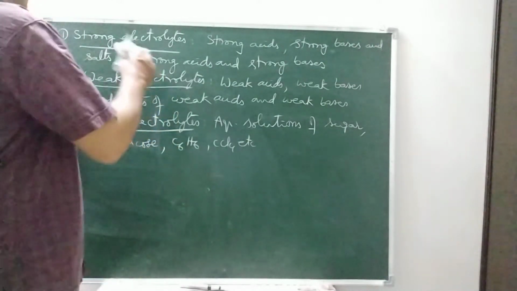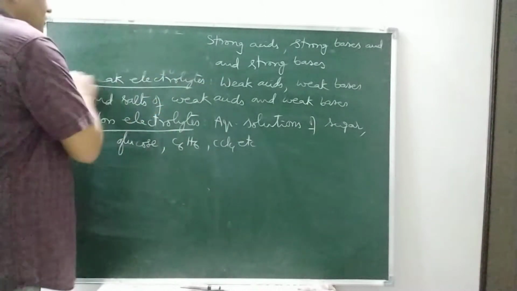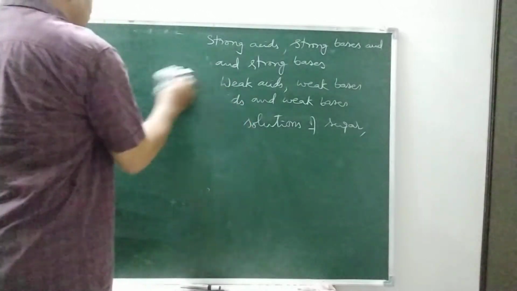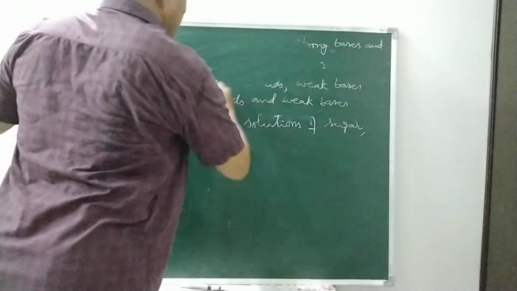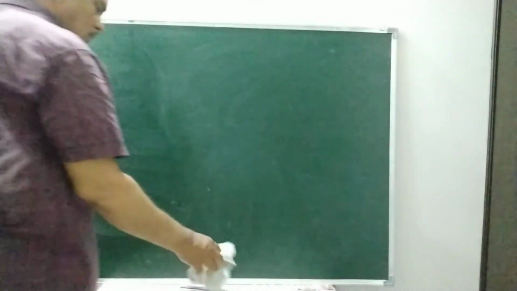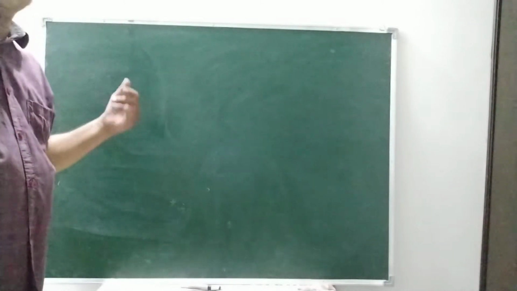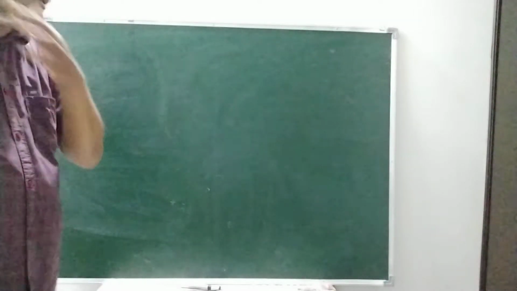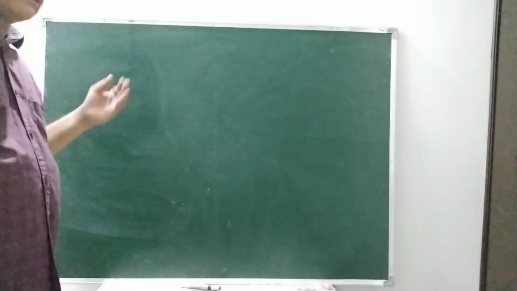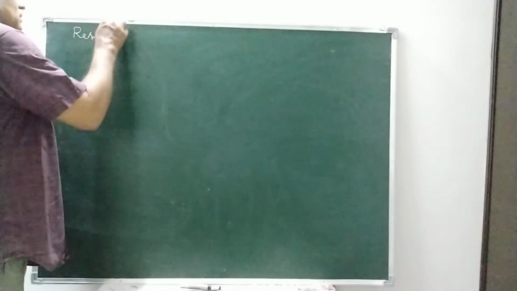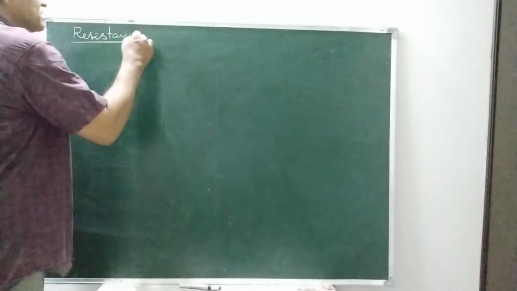Next, there are some terms that we have to keep in mind in electrochemistry. They are resistance, conductance, specific resistance, specific conductance, molar conductivity, and equivalent conductivity. We will discuss these terms one by one. Resistance: we might have gone through the definition of resistance in physics.